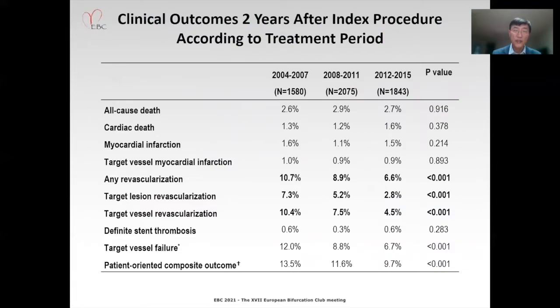The improved clinical outcome is mostly driven by target lesion revascularization, which has been reduced dramatically. The rate of cardiac death, MI, or stent thrombosis has not improved much, and is not significant. This is virtually the same over the period.